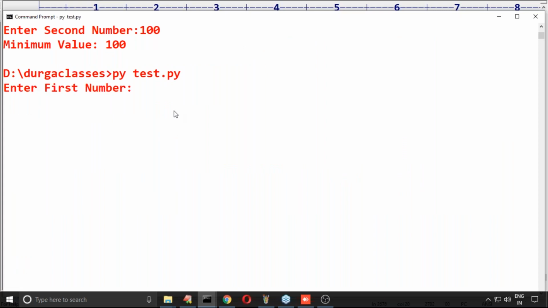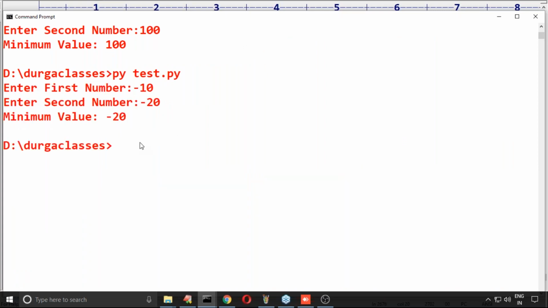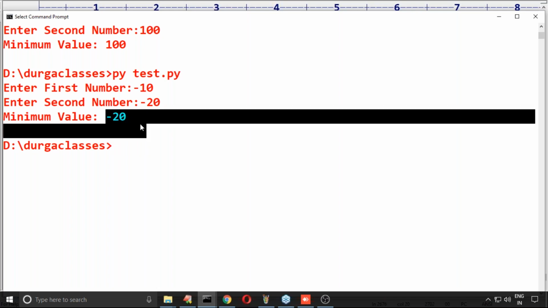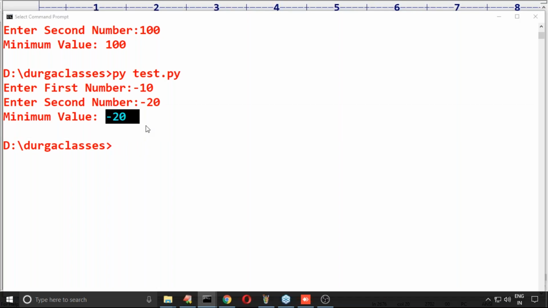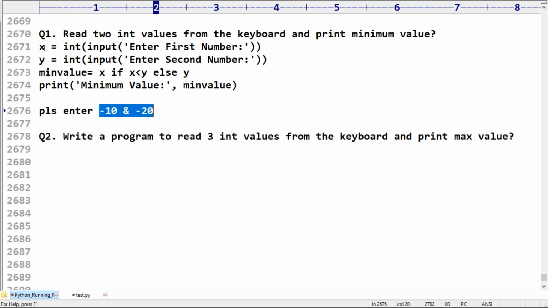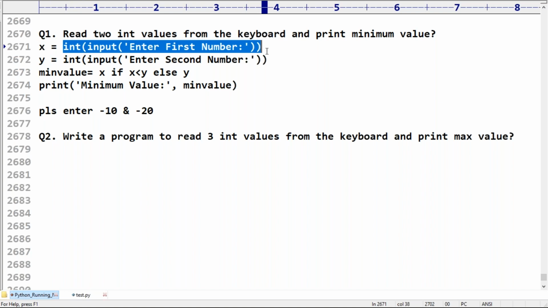Here just observe, -10 and -20 I'm taking. Then automatically what is the minimum value, sir? -20 itself is the minimum value. Okay, next, x and y are the variables which can be used to store our entered values.